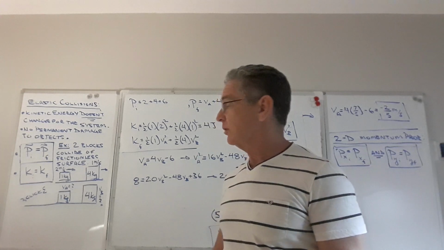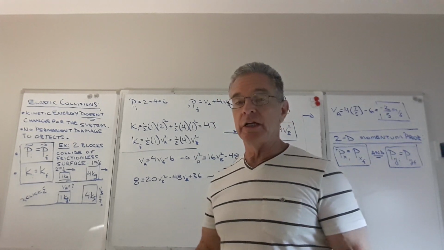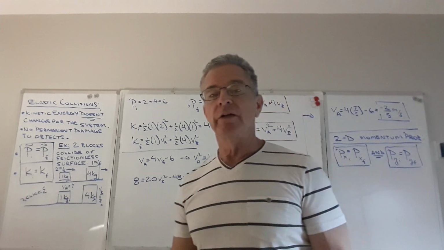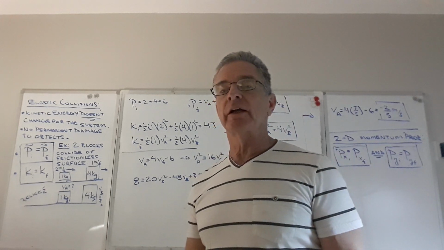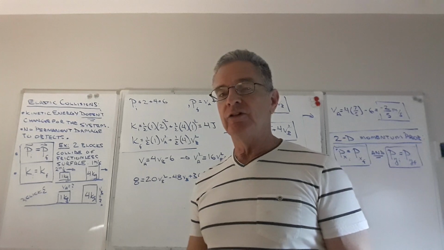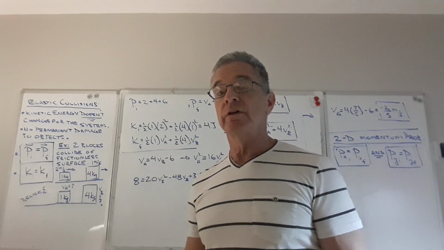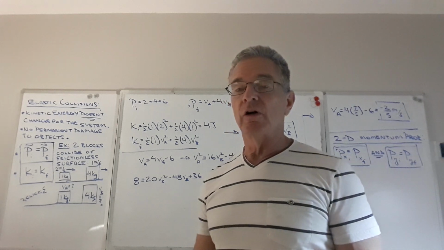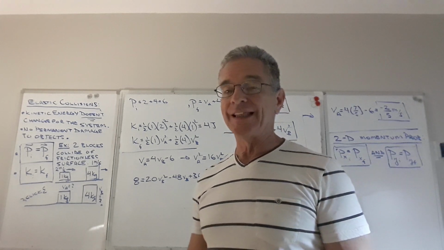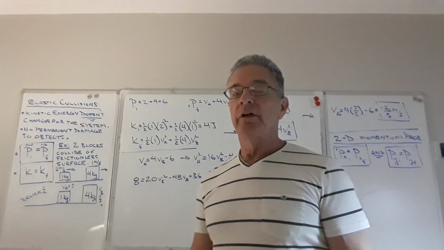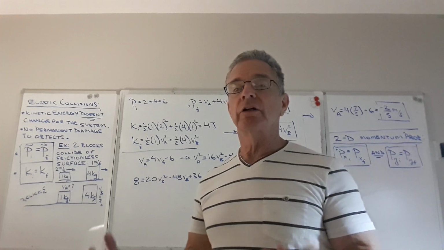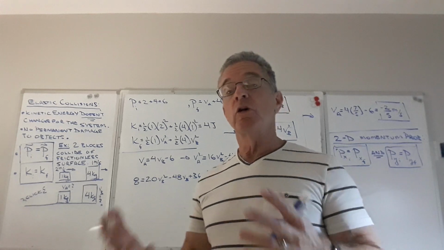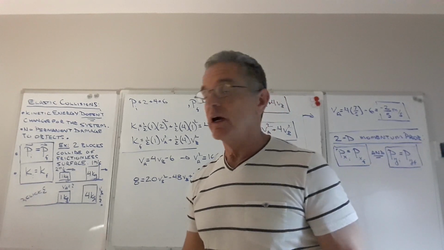Take, for example, billiard balls that hit each other on the billiard table. They suffer no permanent deformation because of that collision. And in that case, you can model that as a system that doesn't have kinetic energy lost. If there's no kinetic energy loss, then it's an elastic collision. Elasticity is the ability of an object to be deformed and then, upon the release of the force that deformed it, go back to its original shape.